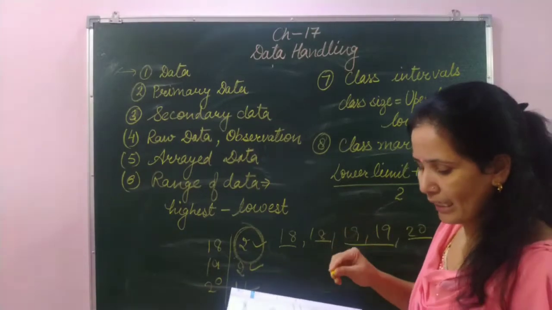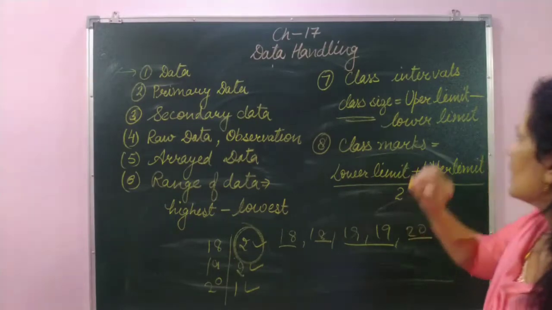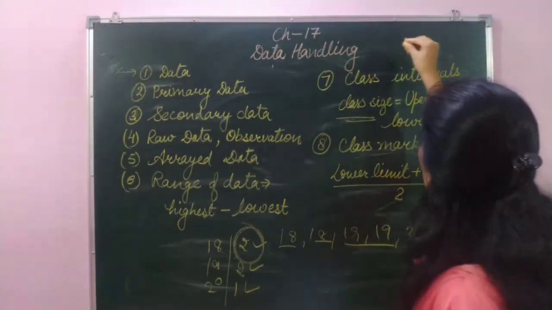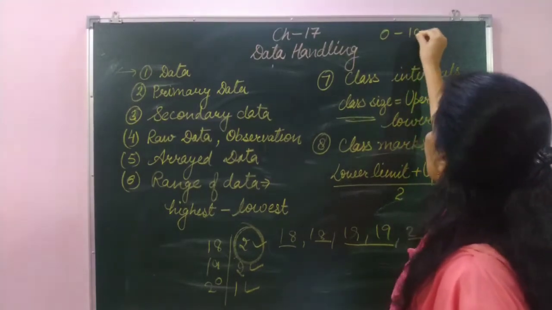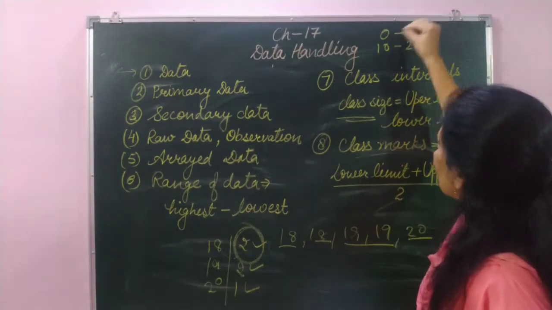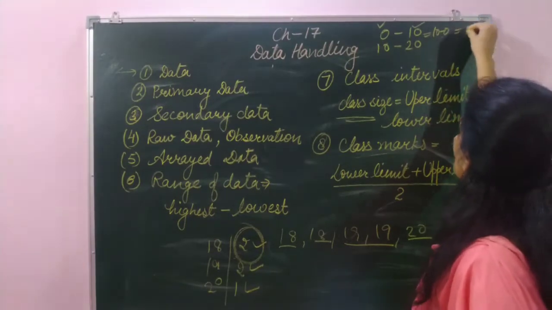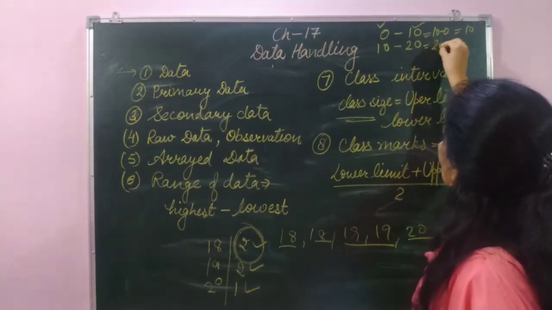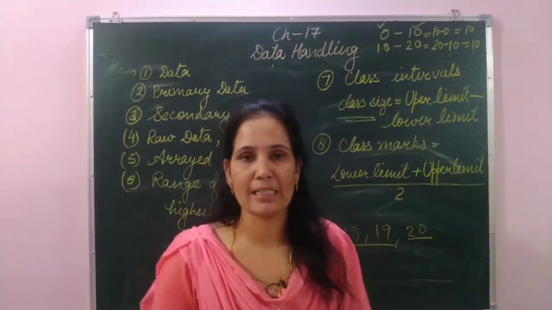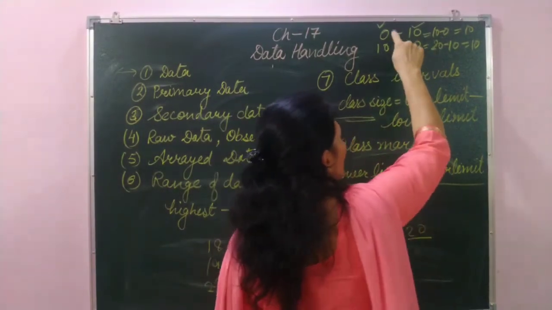To find the class size, upper limit minus lower limit. For example, they have given 0 to 10, 10 to 20. Here, to find the class size, the upper limit is 10 and the lower limit is 0. So 10 minus 0 is 10 only. And 20 minus 10 means 10 only. In this way we find the class size. I repeat again, to find the class size, upper limit minus lower limit.